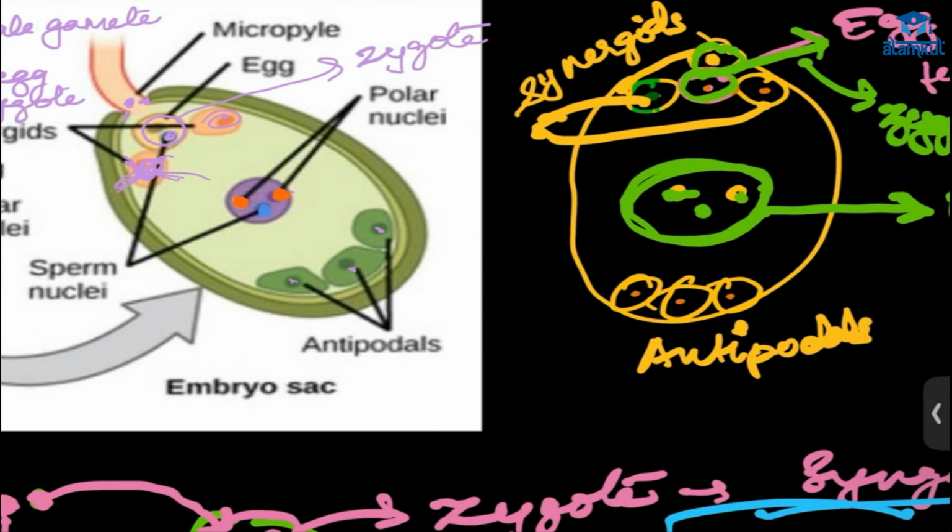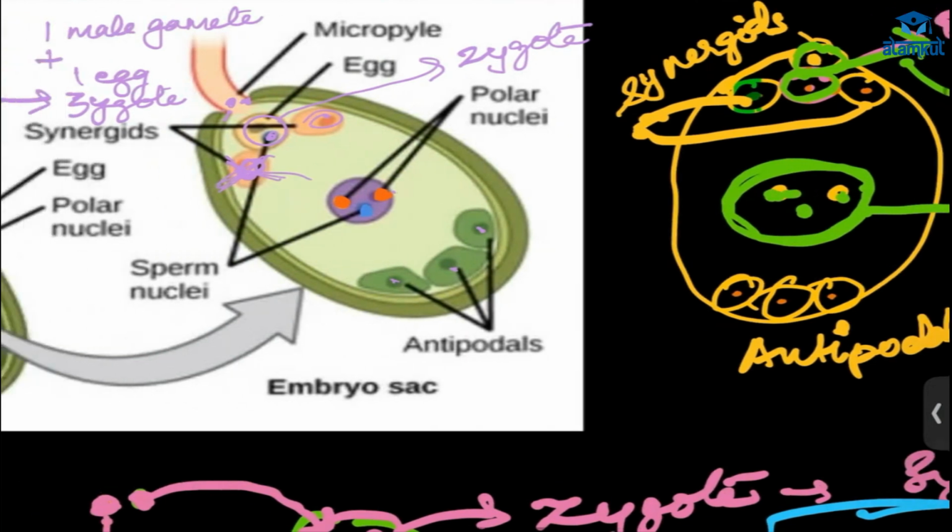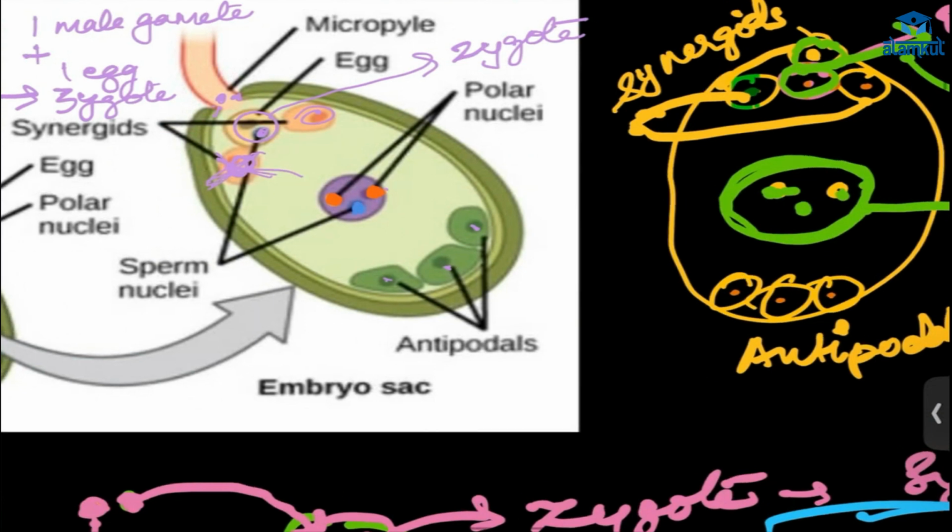There were already two polar nuclei, only nuclei, not the outer plasma membrane. And here we had the male gamete with plasma membrane and the nucleus. So these three nuclei will fuse, and this is called what?